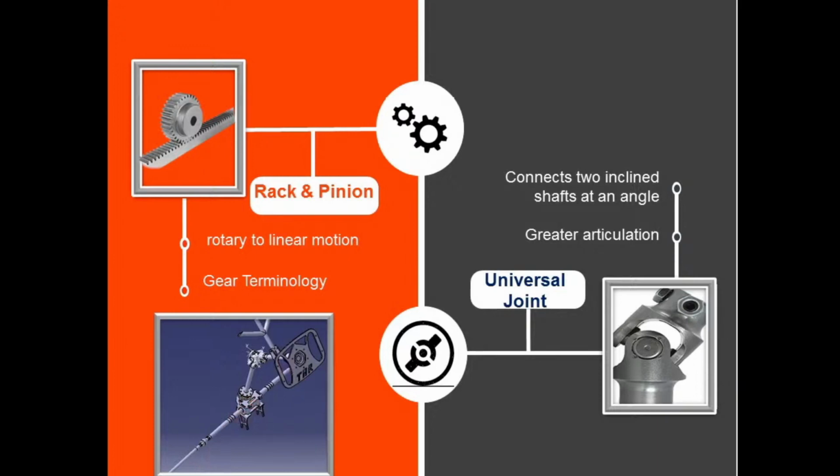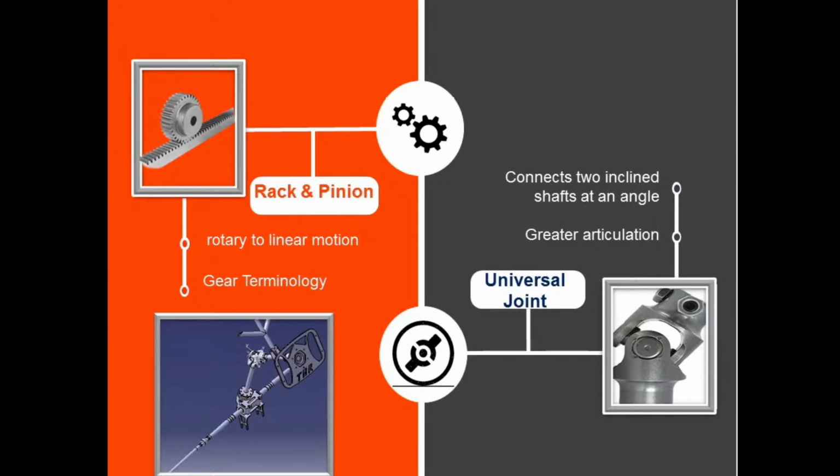Now we start our literature with the gear terminologies. We study different gear terminologies, such as what is meant by pitch, what is a module, etc. All these parameters are used while designing the rack and pinion.